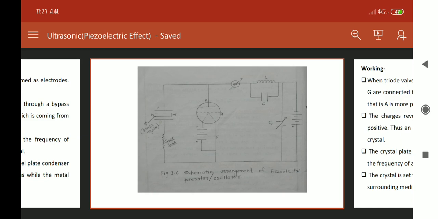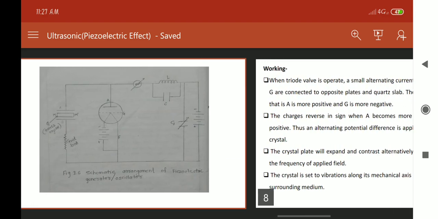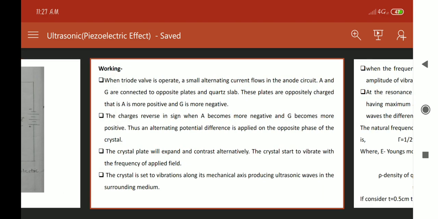Finally, one more thing: here we can see M dash, which represents the mechanical axis, and the two metal plates, A and B, act as the electrical axis. So this is the simple construction of the piezoelectric generator or oscillator. Now after that, we'll discuss the working of the piezoelectric effect.